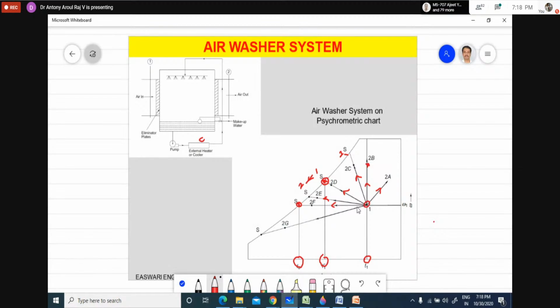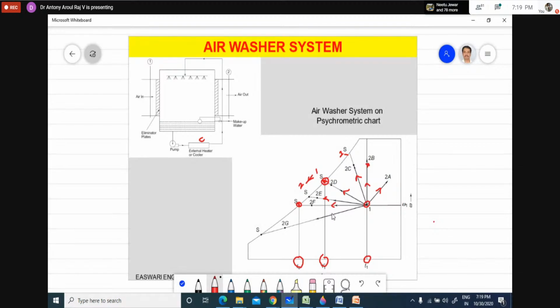So the specific humidity will be constant, and this process is a sensible cooling process. Now you have to know that we are doing the spraying, but still we are having a sensible cooling process. So if you are spraying water at the dew point temperature, you will find that the specific humidity remains constant. So this is a sensible cooling process.